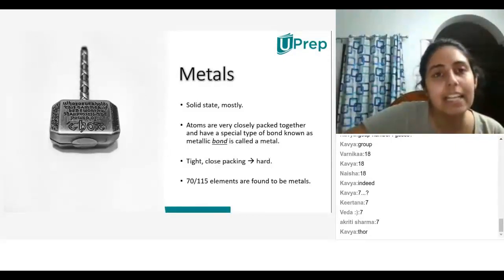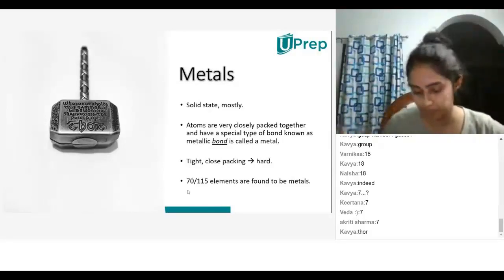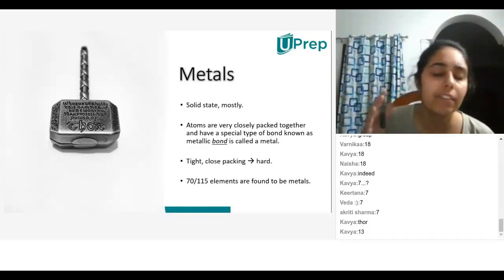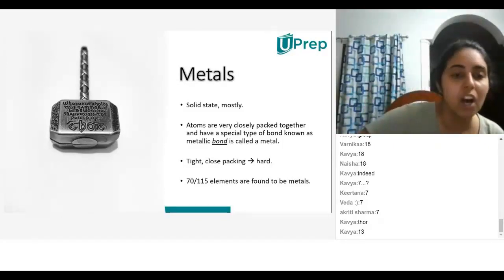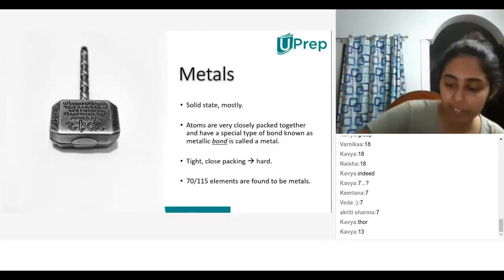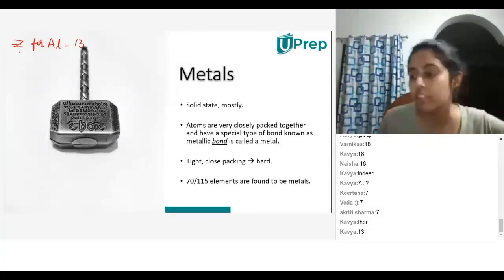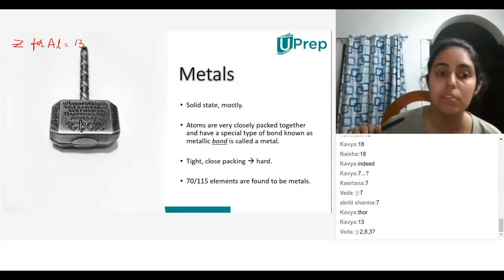All right, so let's take, for example, aluminum. Can you tell me the atomic number for aluminum? 13. So if the atomic number for aluminum is 13, what is the electronic configuration? 2, 8, 3.